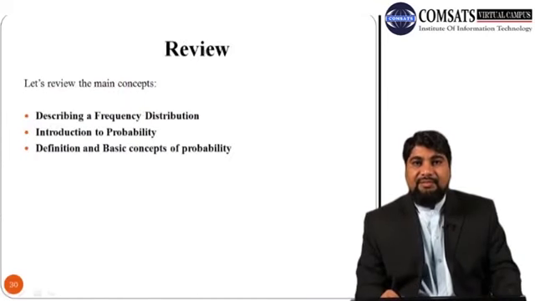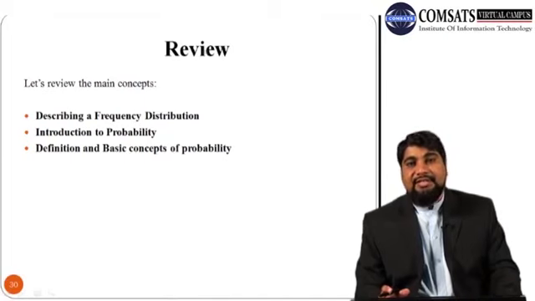Let us review the main concepts which we have discussed in today's lecture. In today's session we have discussed how to describe frequency distributions using 5 quantities: the total number of observations in the data, a measure of central tendency like mean, median and mode, a measure of dispersion which gives us the spread of the observations around the mean value, a measure of skewness which gives us an idea of asymmetry of the distributions, and a measure of kurtosis which gives us the idea of peakedness of a curve.